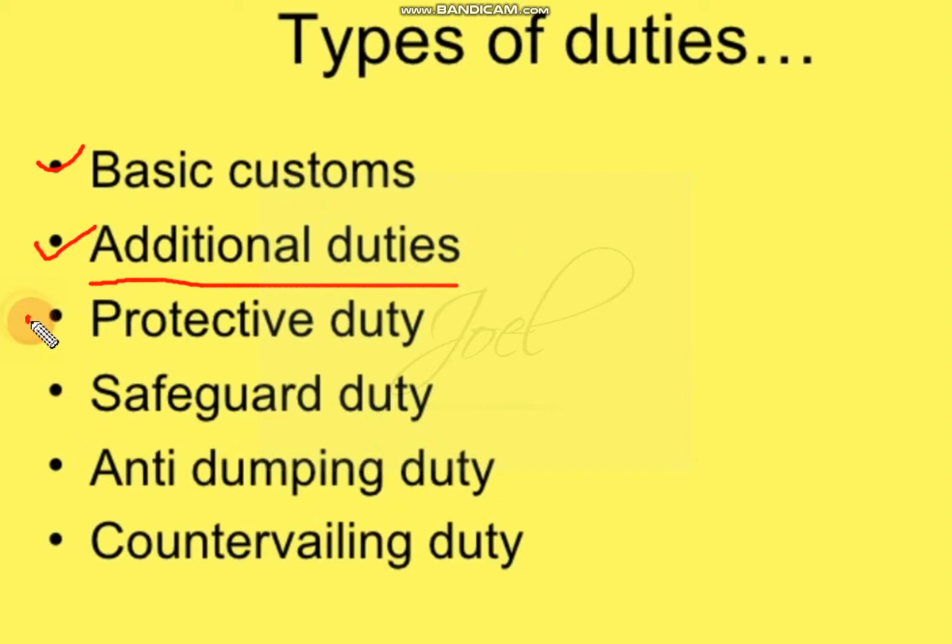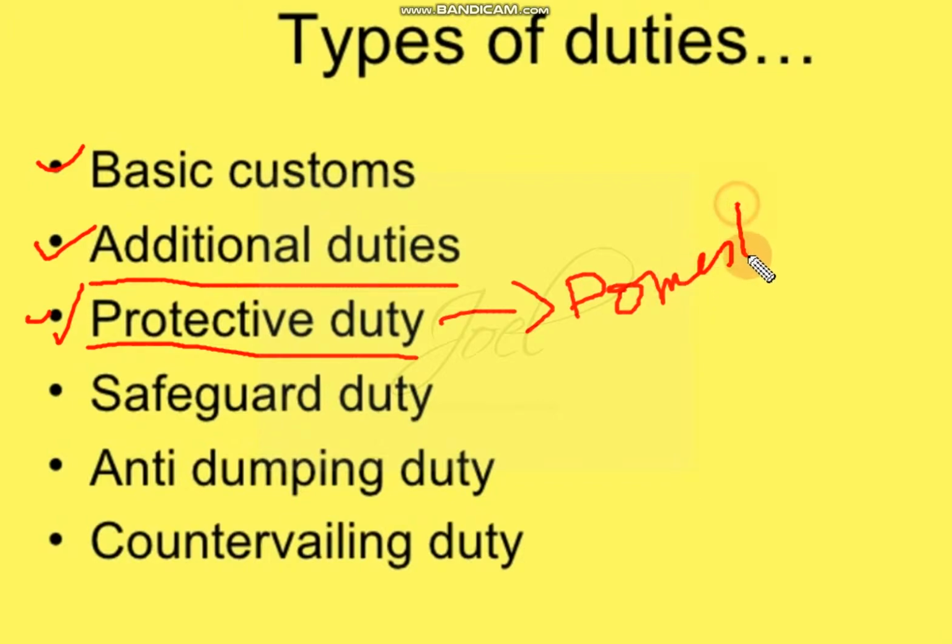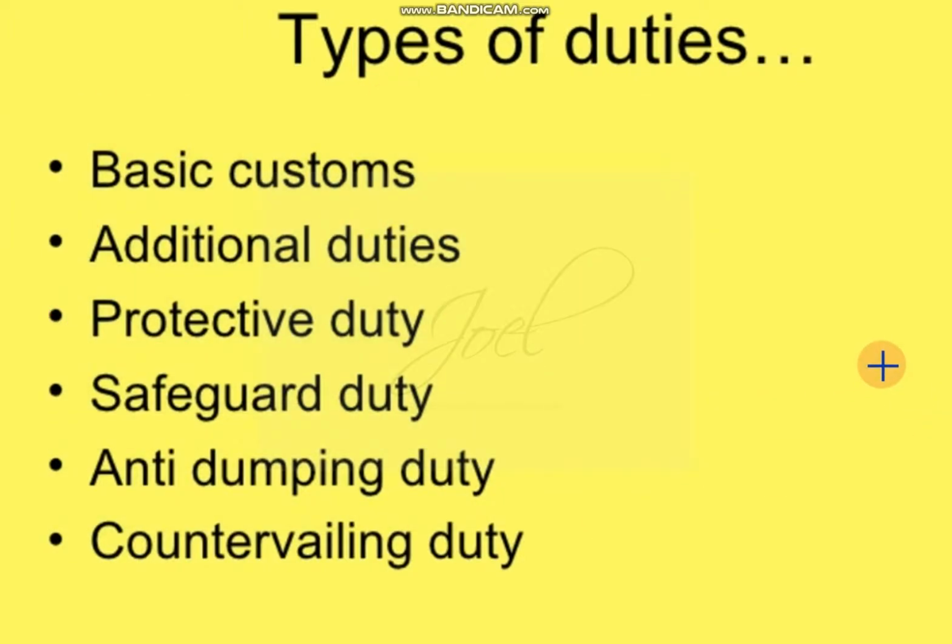Next, protective duty. It is a kind of duty which is levied on the products which are imported to protect domestic industries. So they want to protect domestic industries. So to protect domestic industries, one tax will be levied. So that is what we'll call protective duty.